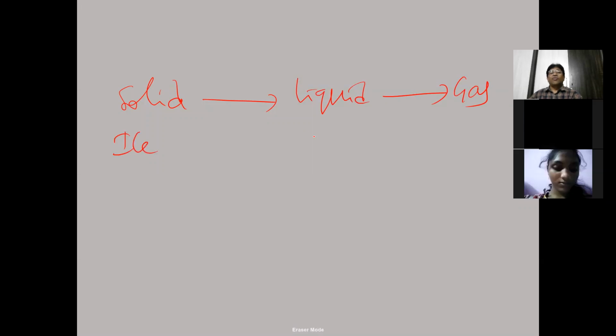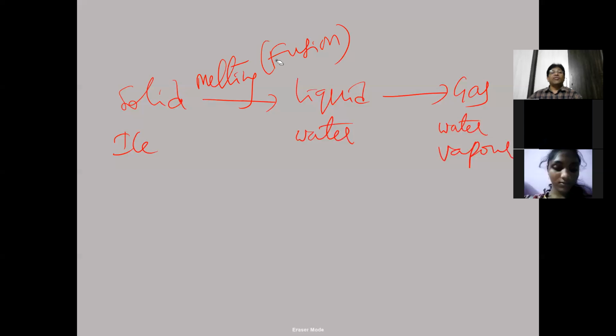Now tell me, whenever a solid is changing into liquid, or a liquid is changing into a gas. Imagine ice, water, and water vapor. In the first case, a solid to liquid is called melting. What is called melting? Melting is also called fusion. So a solid is melted to a liquid, or fused to a liquid state.